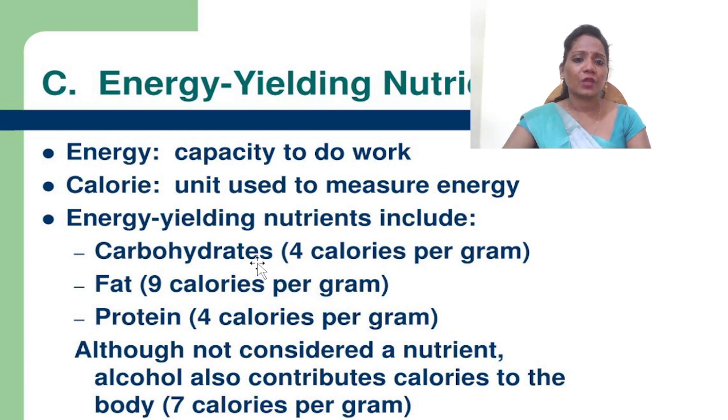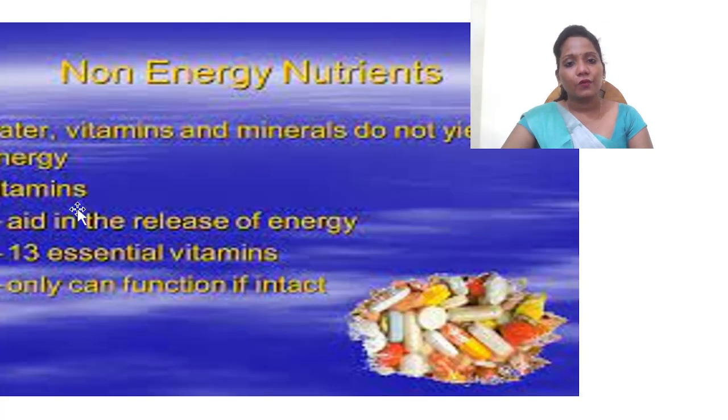For instance, carbohydrates 4 kilocalories per gram, fat 9 kilocalories per gram, and protein 4 kilocalories per gram. These are very essential for giving energy. That's why we call them energy yielding foods. Whereas non-energy nutrients means vitamins, water, minerals, we call them non-energy yielding foods.